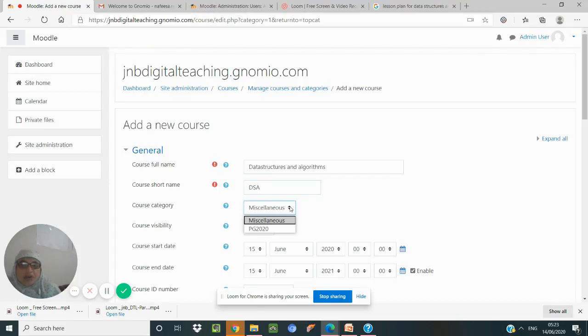So here I have created a category for digital forensics PG 2020. In that I can add. Now I want to have DSA in a separate category. Suppose I put it as CS, computer science courses, I can add it.